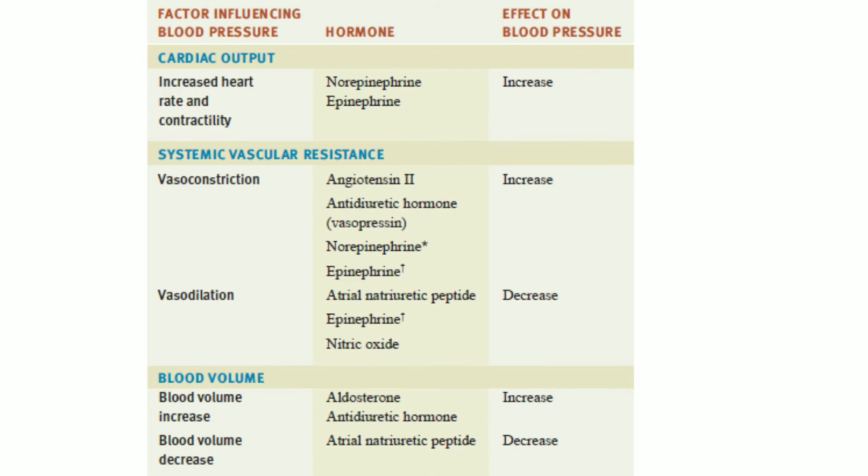When there is dehydration or decreased blood flow, the hormone called antidiuretic hormone is produced by the hypothalamus, which is released by the posterior pituitary. The ADH hormone causes vasoconstriction and thereby increases the blood pressure. That is the reason it is also called vasopressin. Atrial natriuretic peptide is another hormone that is released by the cells of the atria of the heart, and it lowers the blood pressure by causing vasodilation and by promoting the loss of salt and water in the urine. This also reduces the blood volume.